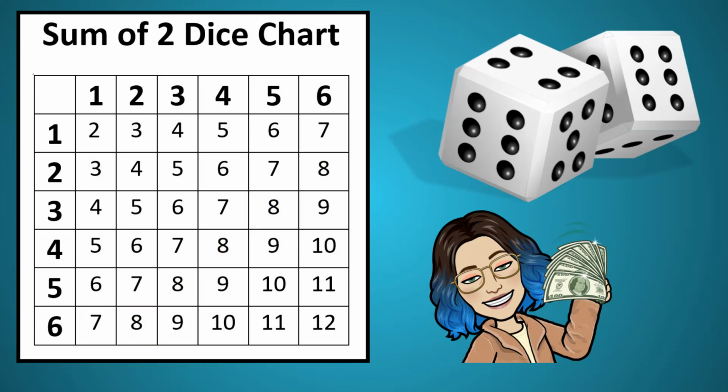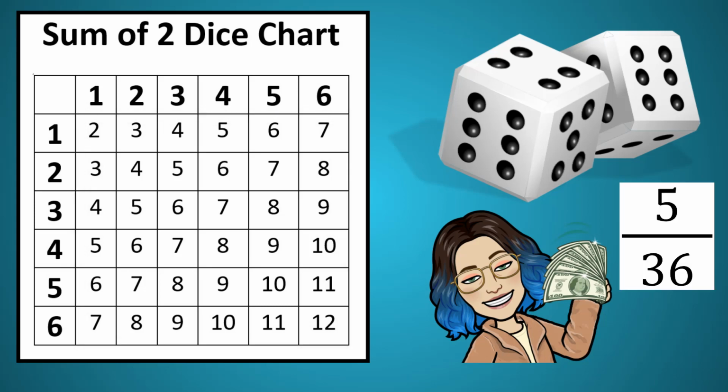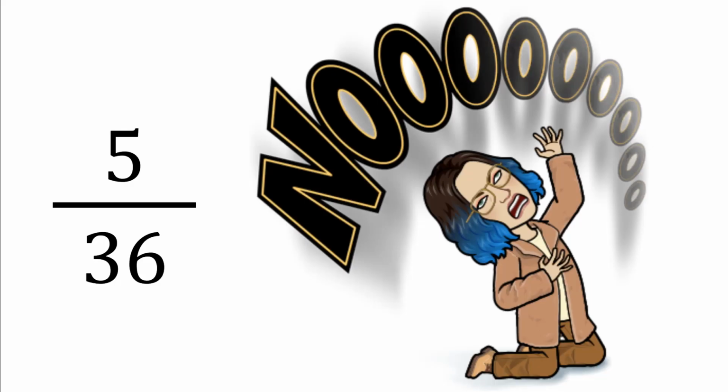And the denominator of that fraction for our probability is the total number of outcomes in the sample space. So how many options here? 6 times 6, so 36. The theoretical probability of actually rolling an 8 is 5 out of 36. So maybe Aurelie shouldn't bet her money on the 8.